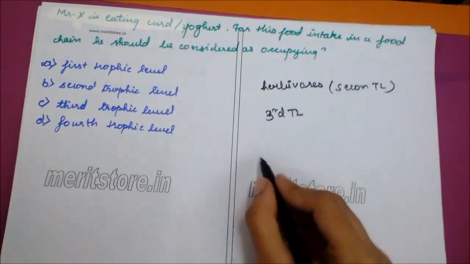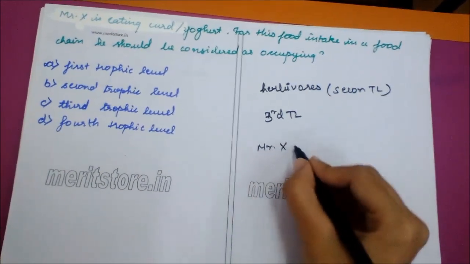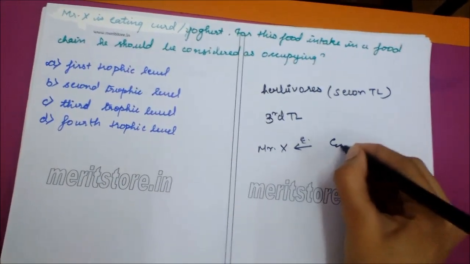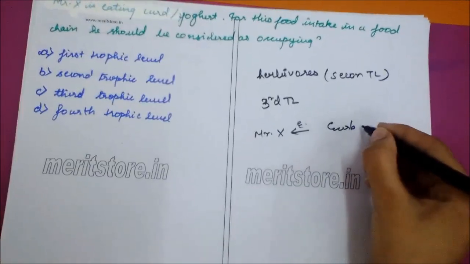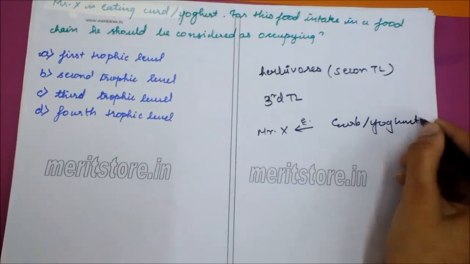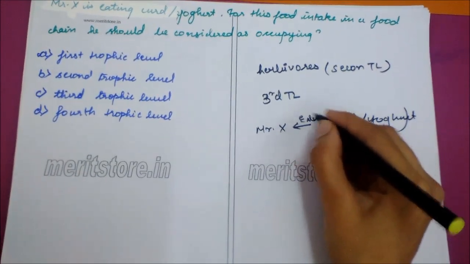Third trophic level includes Mr. X, curd or yogurt eaten by Mr. X.